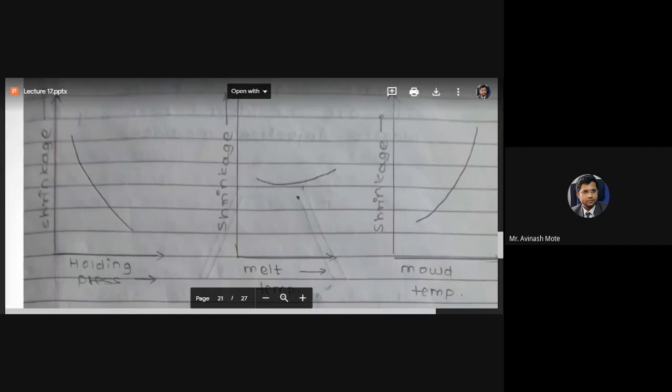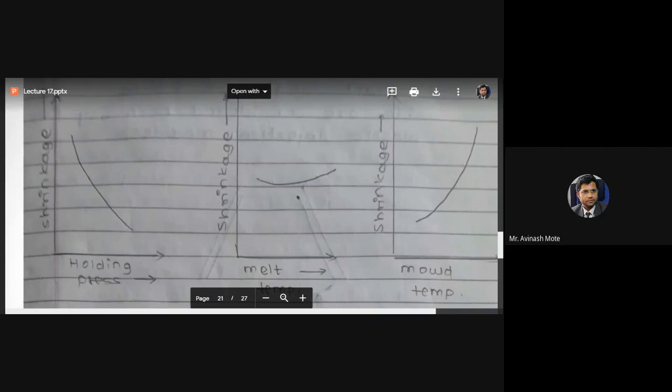The upcoming material which is coming inside the mold cavity is also heated material. So ultimately, what happens? The temperature difference between the temperature of the mold and the temperature of the molten material, right? If both are very high, obviously the molten metal temperature is going to be high, but accordingly the mold temperature is also going to be very, very high. There is going to be less temperature difference between the mold temperature and molten material temperature. If both are at the higher stage, the temperature difference is going to be less.